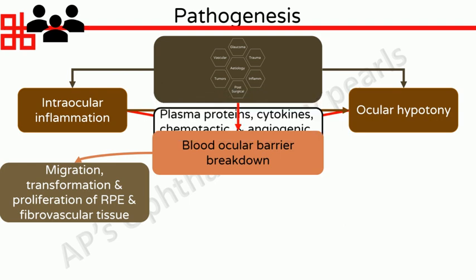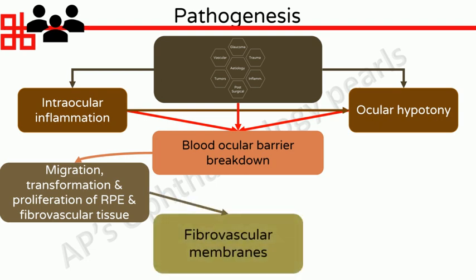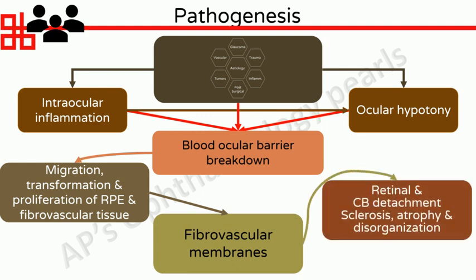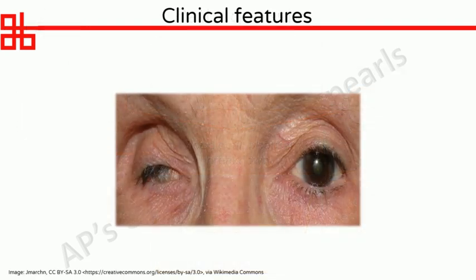This can result in the formation of various membranes. Membranes can form behind the cornea, across the pupil, anterior and posterior to the lens. There can be a cyclitic membrane in the vitreous and the retina. Contraction of these membranes results in retinal and ciliary body detachment, sclerosis, atrophy, and disorganization of intraocular structures.